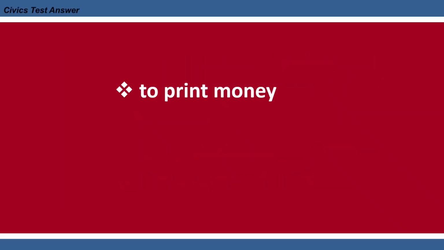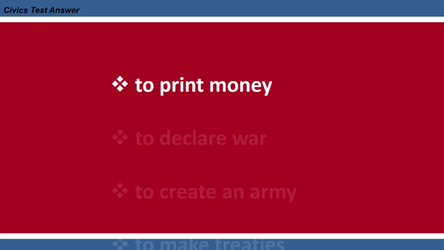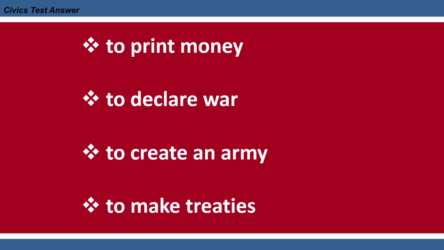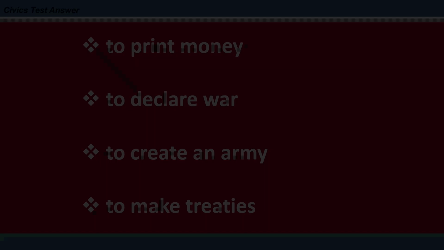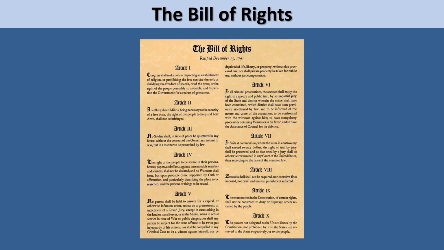Some powers that belong to the federal government are the powers to print money, to declare war, to create an army, and to make treaties. However, the Constitution also establishes that state governments have the power to make many decisions and laws within their own borders, as long as these laws do not go against the Constitution or against other federal laws.